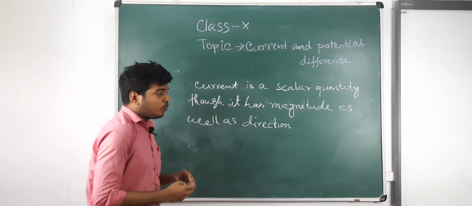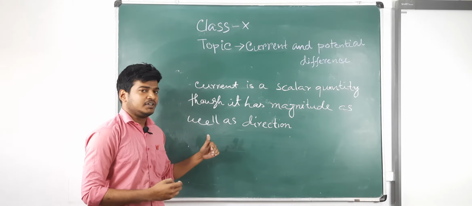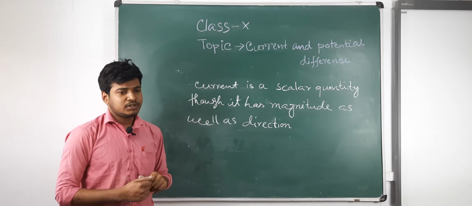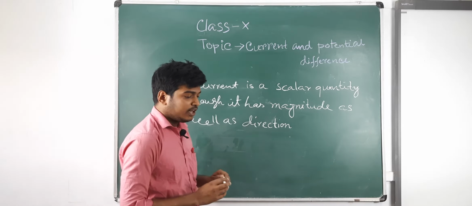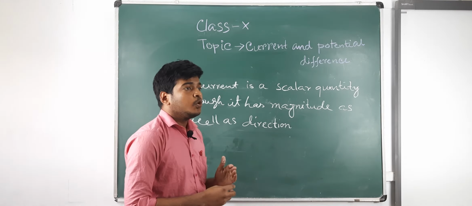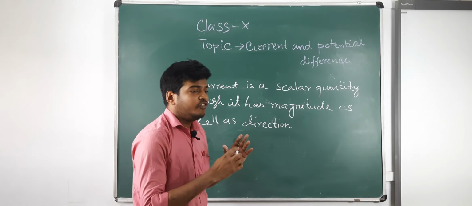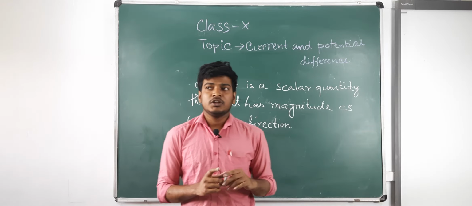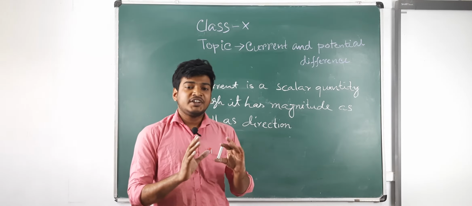Why is current a scalar quantity in spite of having magnitude and direction? Current is a scalar quantity because current does not follow the laws of vector addition.